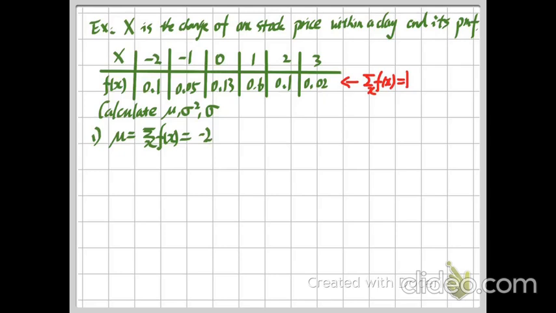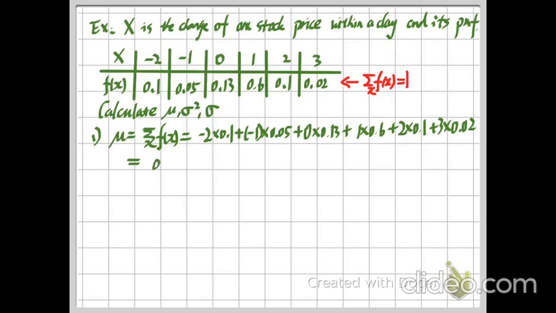So the first one is -2 times 0.1, and the second is -1 times 0.05. Then you just use your calculator to compute this answer. Here I directly give you the answer: 0.61. This is how we compute the mean of this random variable.